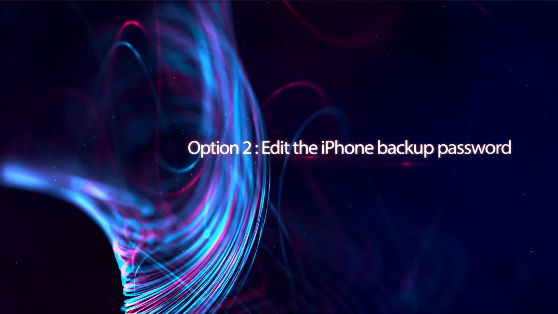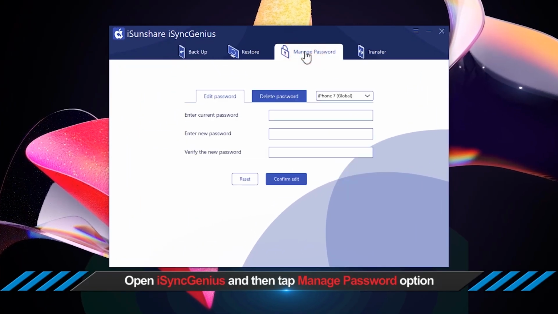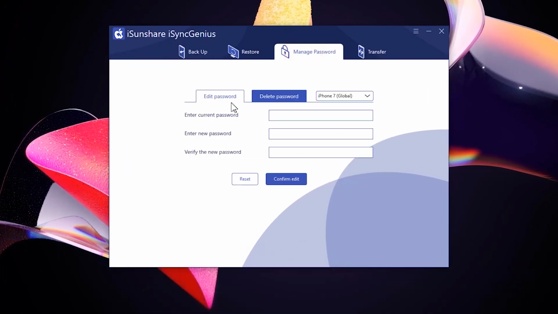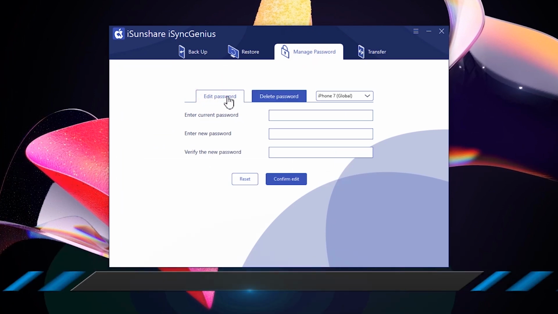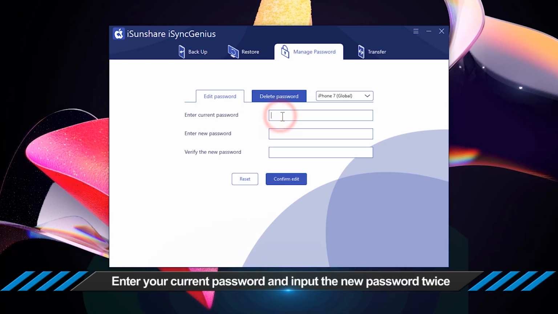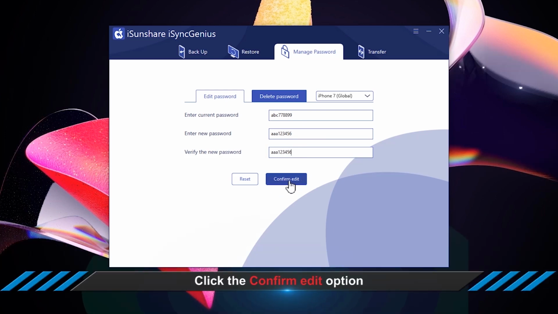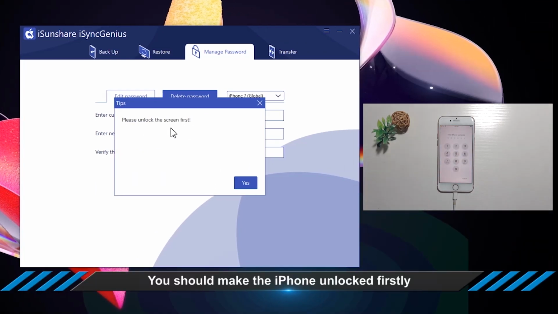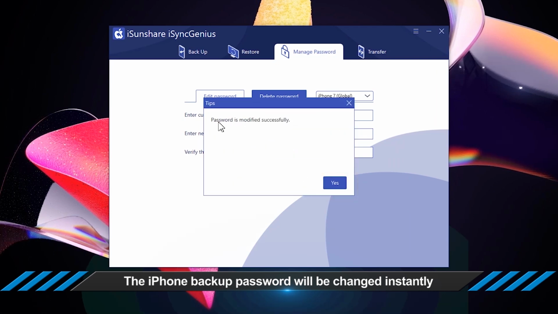Option 2. Edit the iPhone backup password. Open the software, and go to Manage Password interface. Click on Edit Password. Then enter the current password and your new password. Now click the Confirm Edit button. Yes, it needs to unlock the iPhone. Alright, the password is modified successfully.